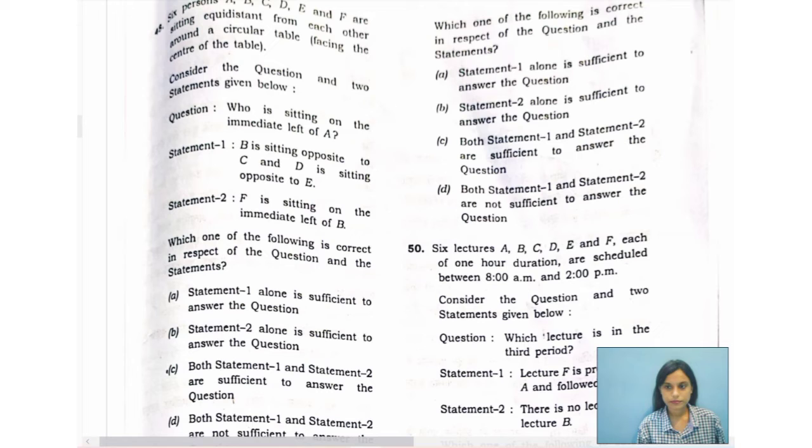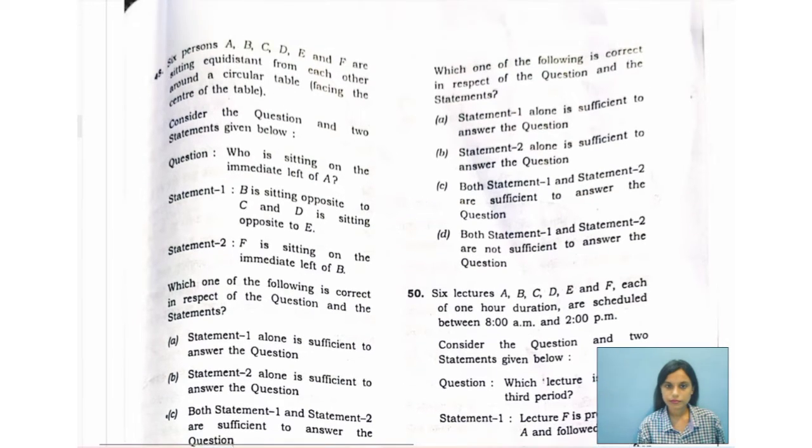That is question number 48. Question number 48 says, 6 persons A, B, C, D, E and F are sitting equidistant from each other around a circular table facing the center of the table. So we can see this as a circle with all the 6 people sitting at an equal distance from each other.